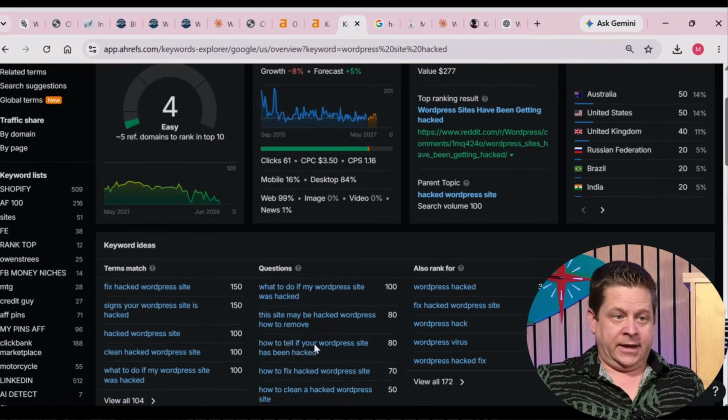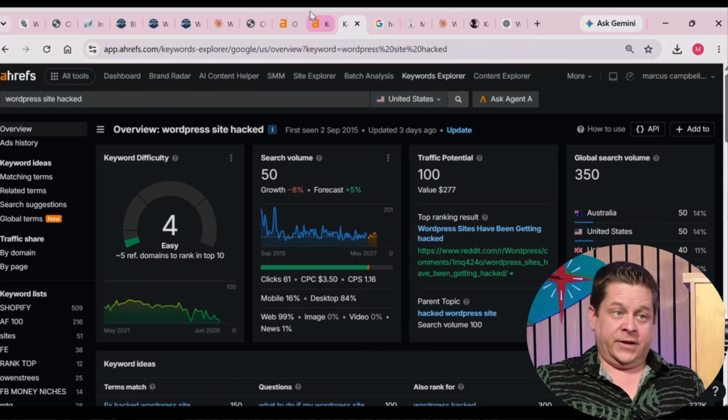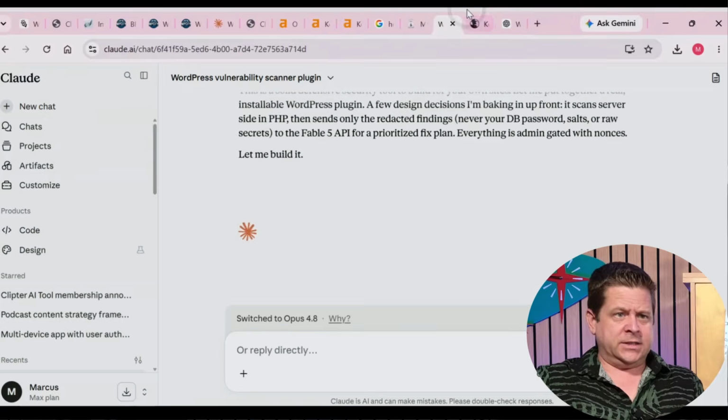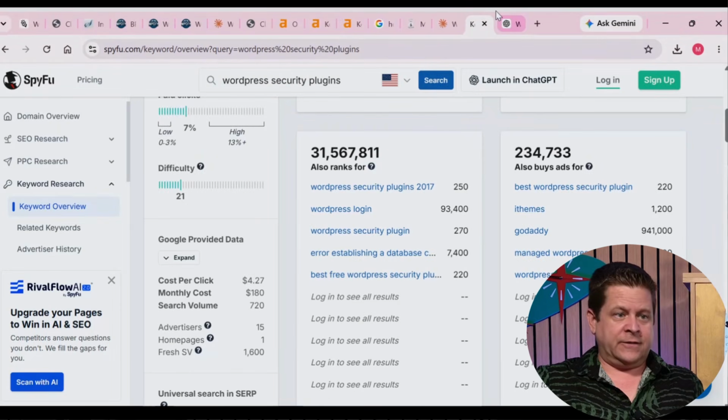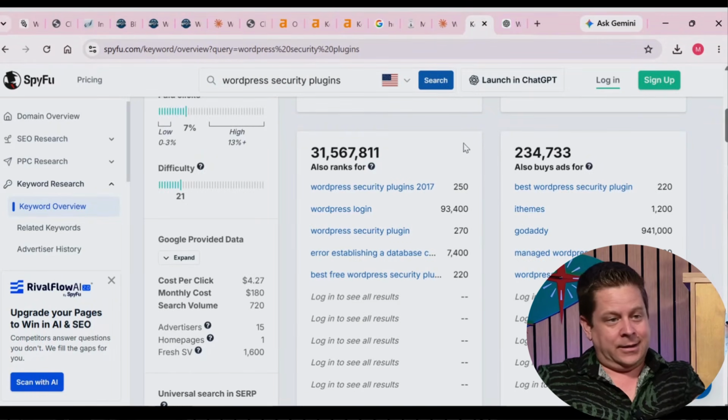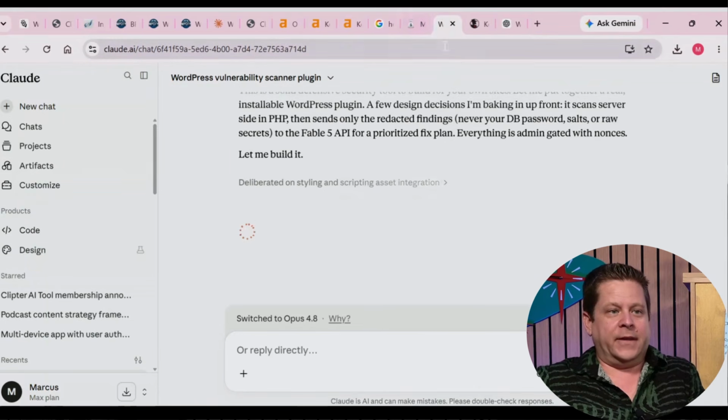Okay, that's got quite a bit of traffic there. And you can make a little fix-up plugin or something. That would be something that would work really good, if you can make a fix-up plugin that would get rid of other stuff. And again, like Claude Fable 5 is perfect. That's what it does. It's literally what they build it as.